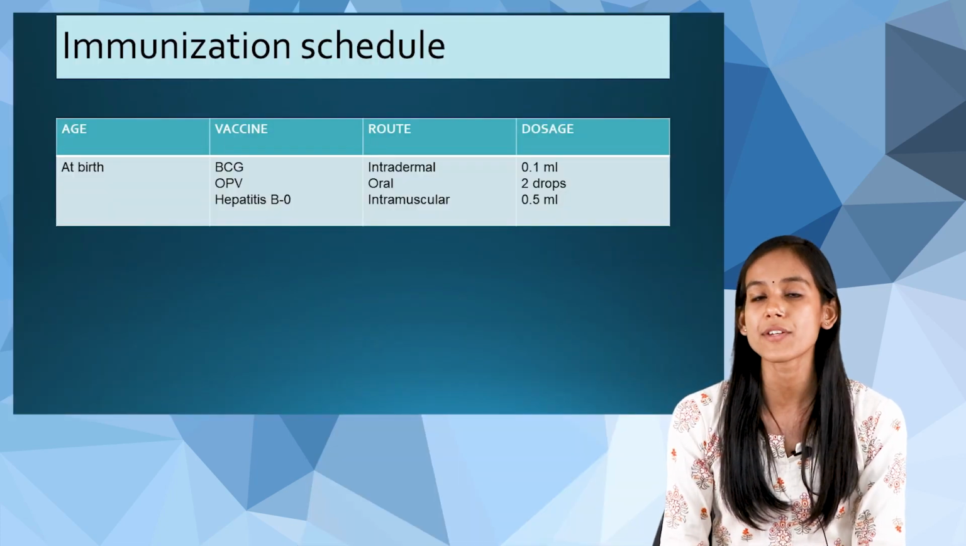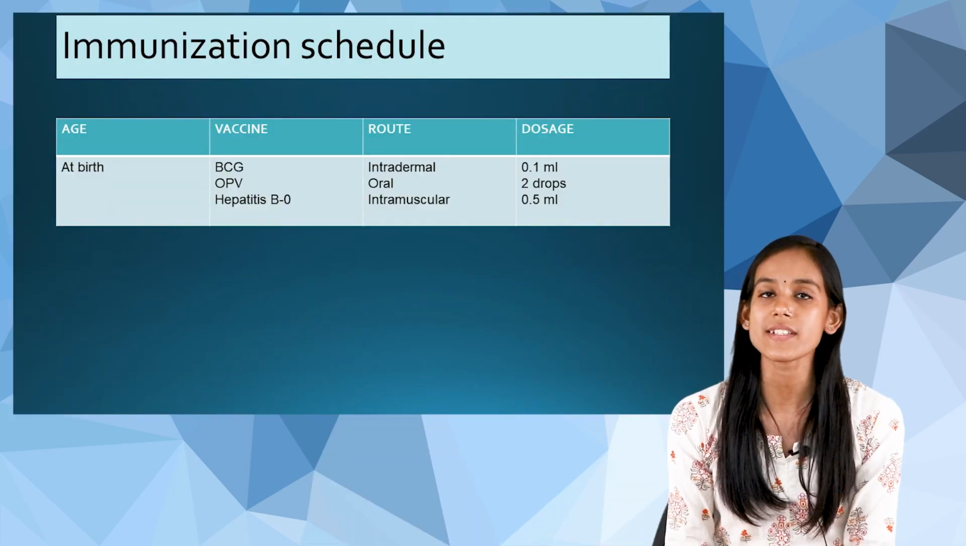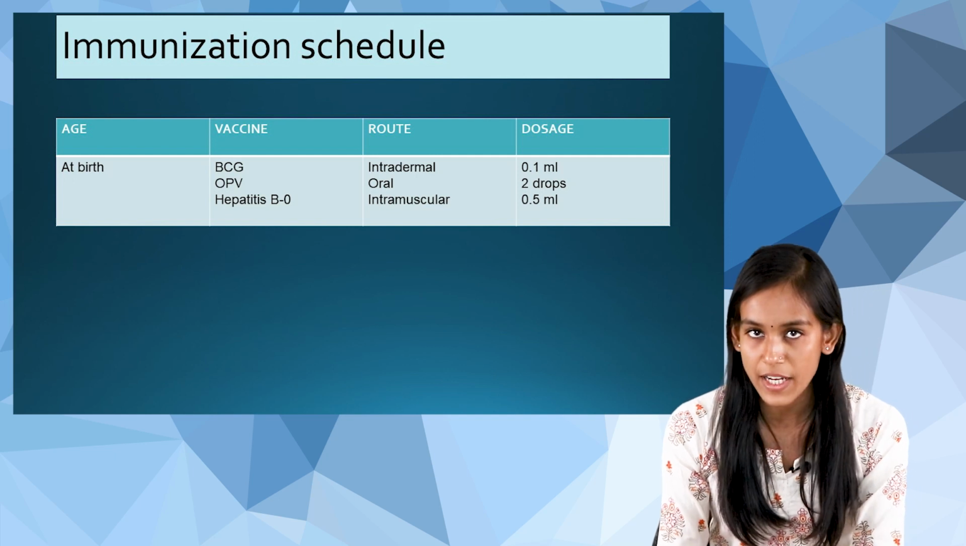And now we have the schedule, where we have the vaccines, when to give, what route is to be followed, how much, what is the required dose. All these things are given. So let us have a look at the immunization schedule. We will start from birth. Now let us see what vaccines we give at birth.